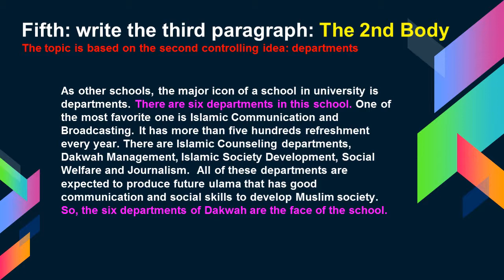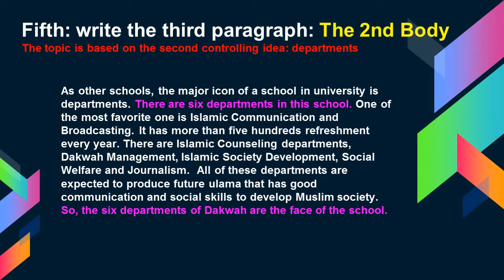It has more than 500 enrollments every year. This supports the previous sentence, which is still talking about the Islamic communication and broadcasting department. And then I go further. There are Islamic counseling, Da'wah management, Islamic society development, and social welfare and journalism departments, and I come to the rest of the departments. All of these departments are expected to produce future ulama who have good communication and social skills to develop Muslim society.